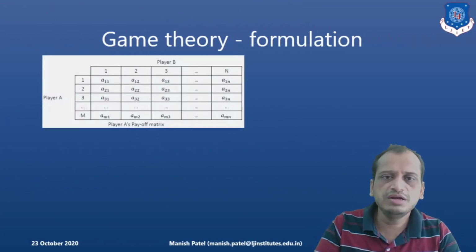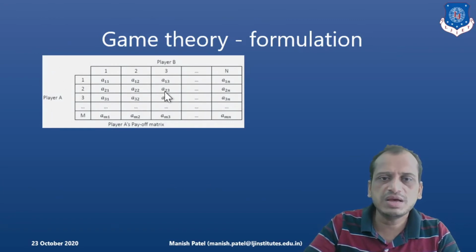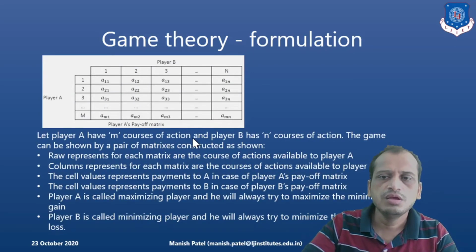Now how do we formulate it? Here the row-wise player is the maximizing player and the column-wise player B is the minimizing player. Right? These are the payments given in the cells here. Courses of action are given here: 1, 2, 3, 4 up to M.